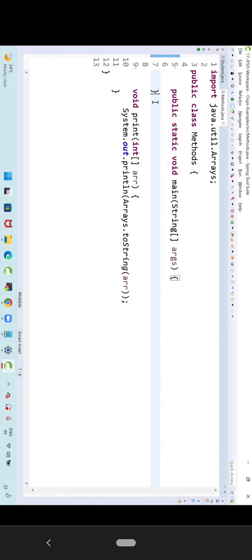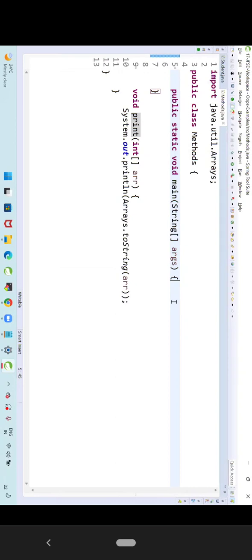Is it executing my print method or is it not executing my print method? It is not executing my print method. Is the print method a static method or a non-static method? The print method is a non-static method. Now I want to execute the print method. How can I execute the print method?